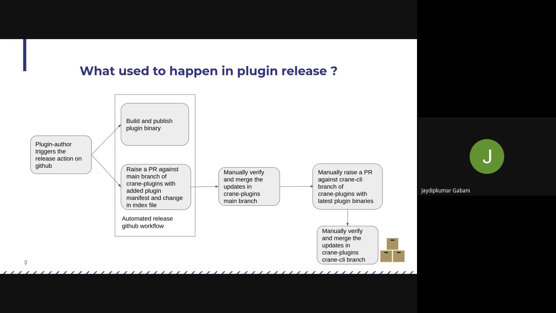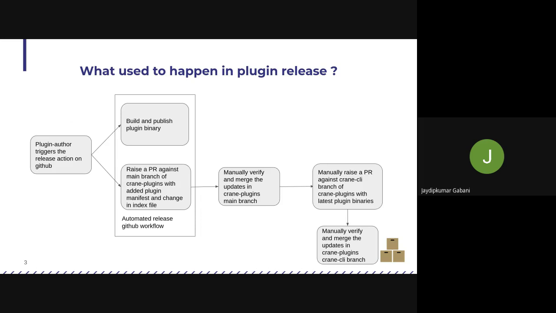Initially we thought we would have two different branches. One is the main branch, where every latest released plugin is there, and then after testing, we would release those manifests into another branch, to make sure the newly released plugin works as expected. That would involve manually raising a PR against the branch, which was Crane CLI at the time, with all the changes, and then verifying them.